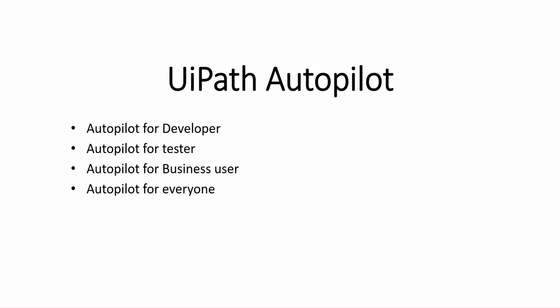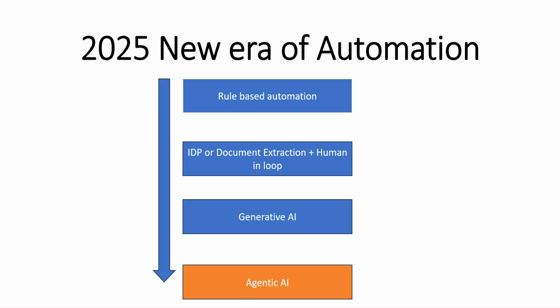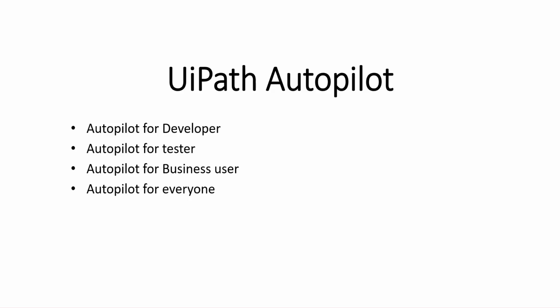My name is Aslam. So guys, in the last video, or first video, I explained at a high level the automation era, right? How automation is going and what is happening in 2025. In 2025, majorly agentic things will be coming. UiPath already developed one agent that is called Autopilot. This is the first agent of UiPath, right?